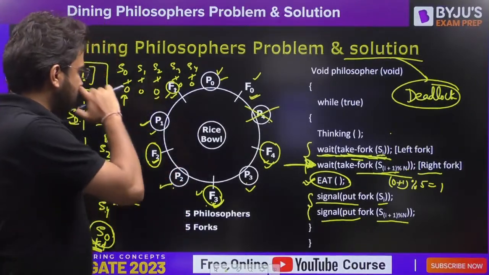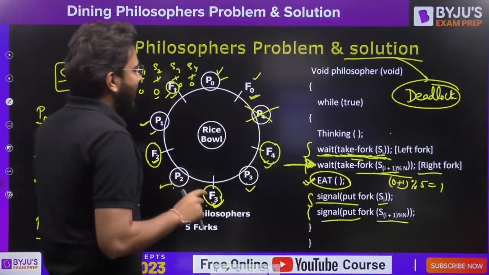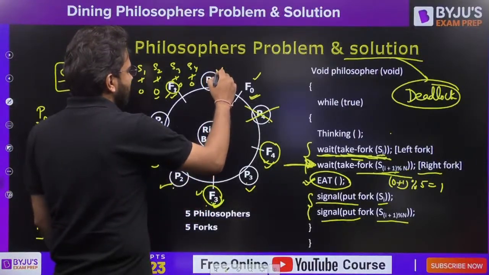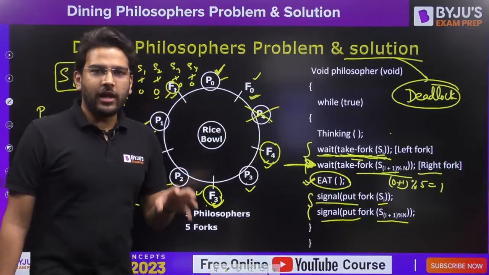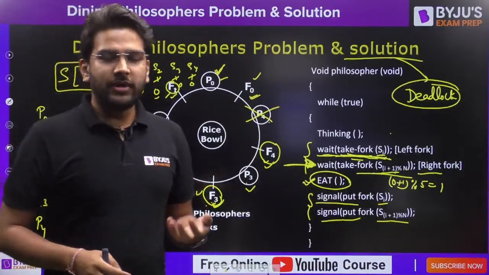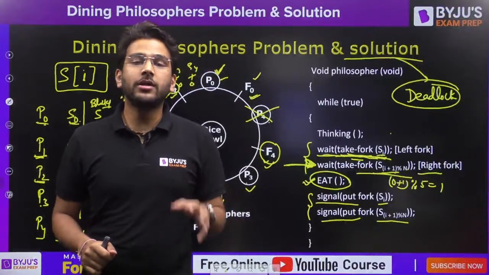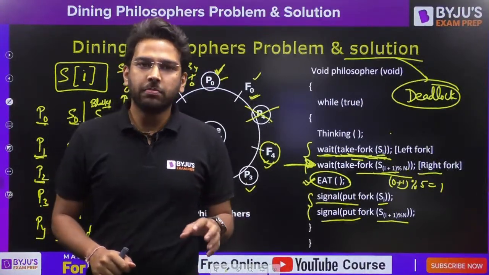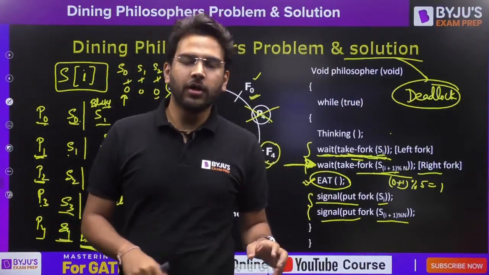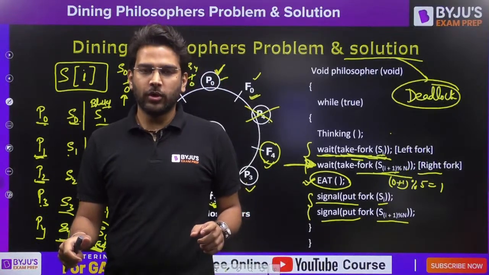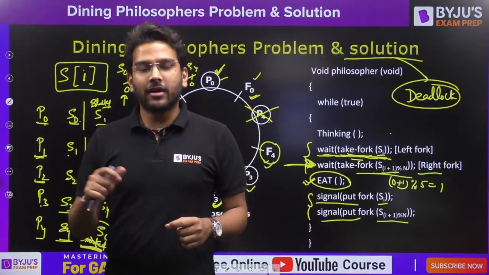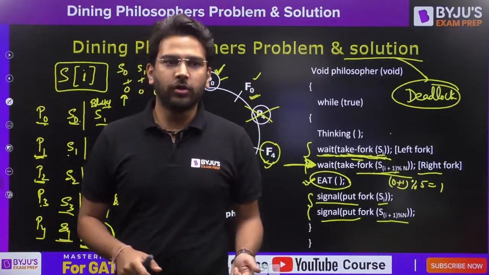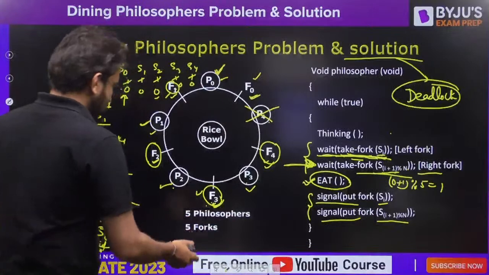There is another solution, that is, we can say odd number of philosophers. We are writing the code in such a way that odd number of philosophers will first pick their left fork and then the right fork. Okay, and even number of philosophers will first pick their right fork and then the left fork. So let's consider this case as well.